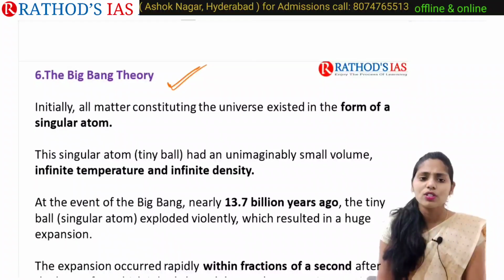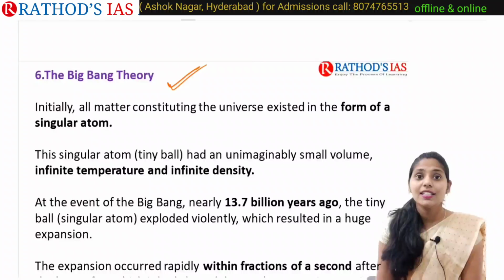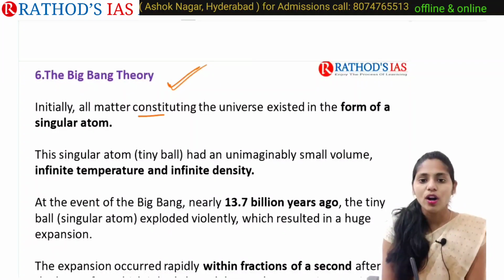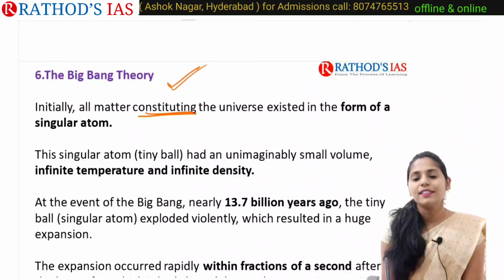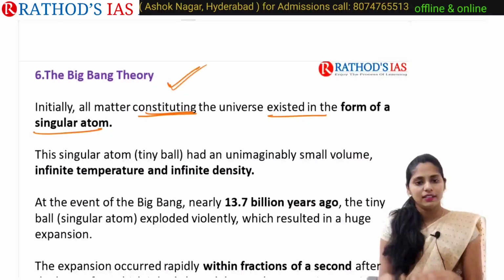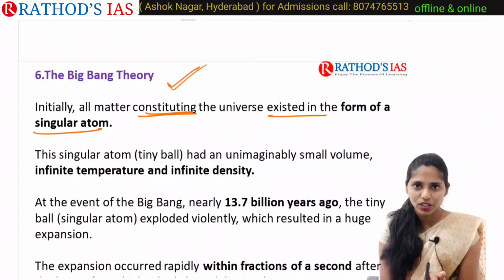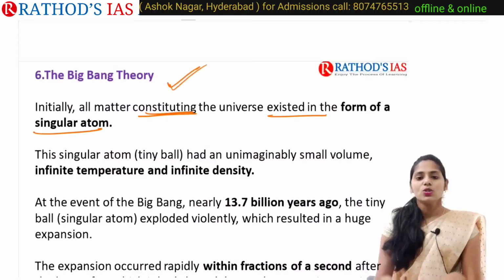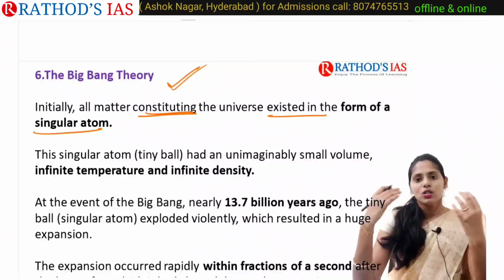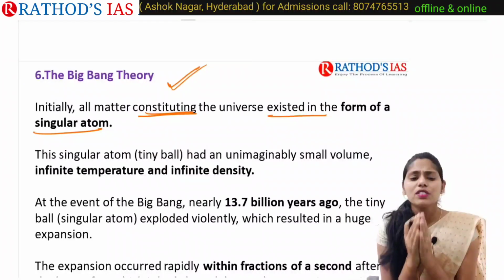If you are talking about this Big Bang theory, it said that initially all matter constituting the universe existed in the form of a singular atom.